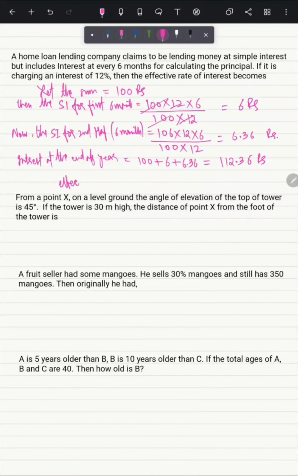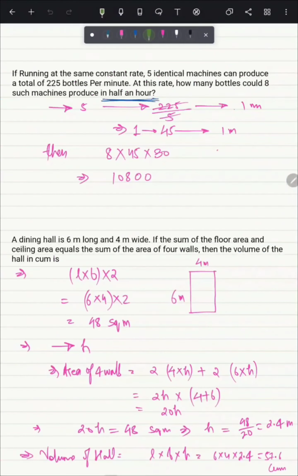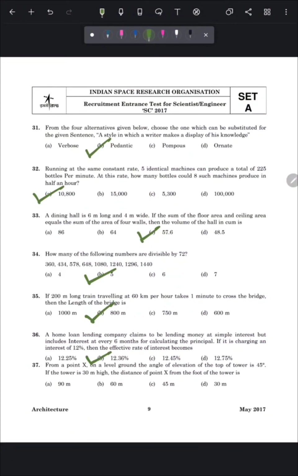Now the effective interest is 112.36 subtracted by the 100, equals 12.36%. So this is our answer, option number B, 12.36%. Next question is, from a point X on a ground level, the angle of elevation of